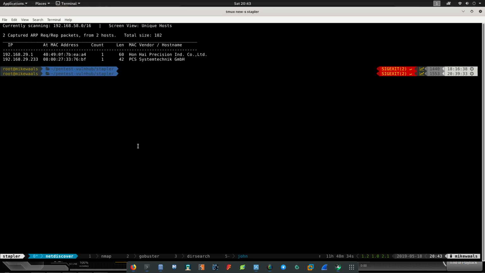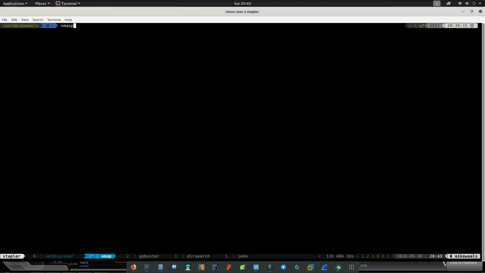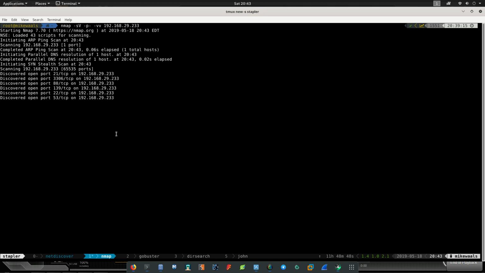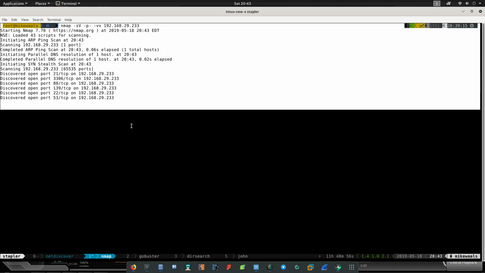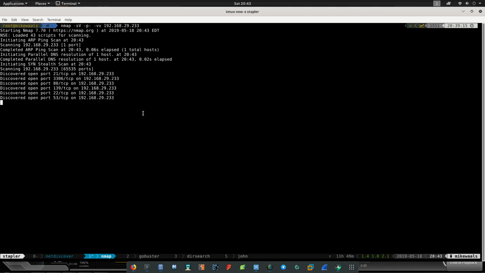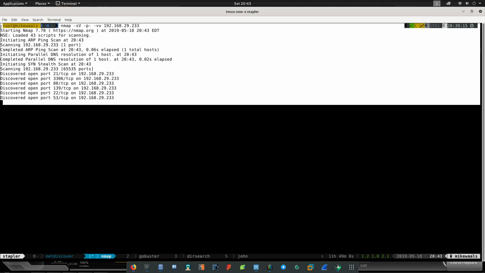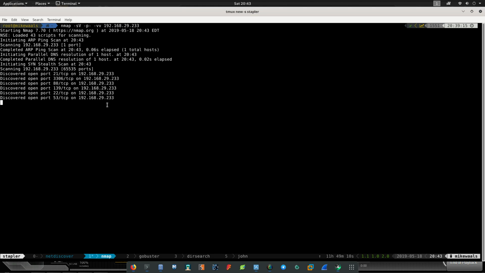Let's do an nmap first. I'm going to do all ports. It will probably take a minute or two because it's going to enumerate every port up to 65535. Just wait a bit. I'm pausing it, and I'll come back when this is done.